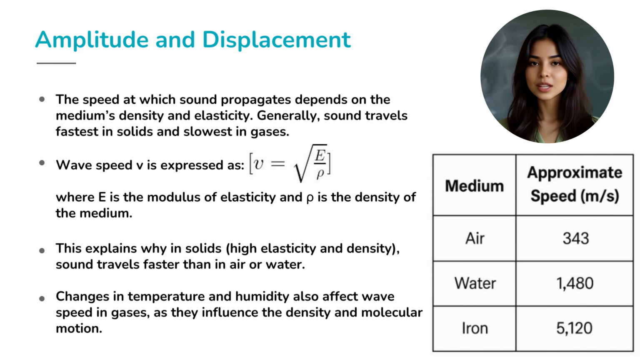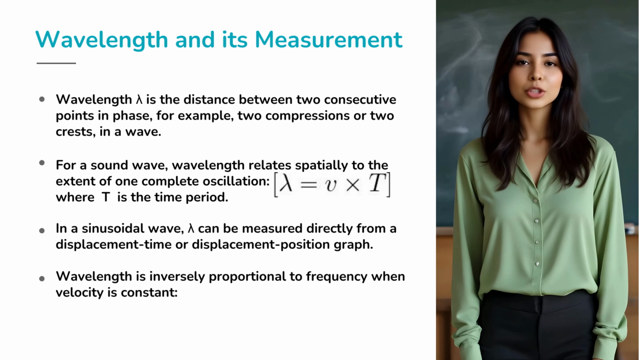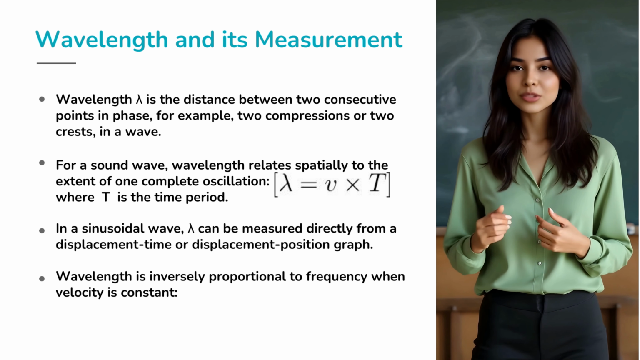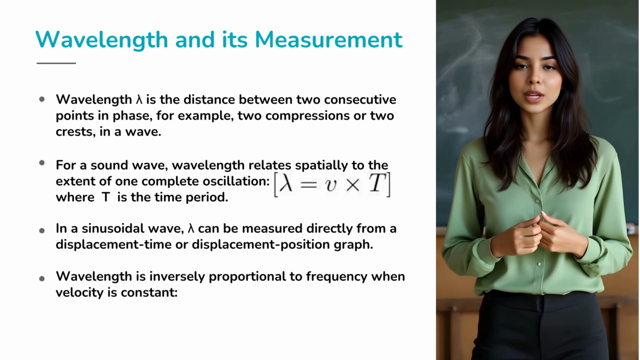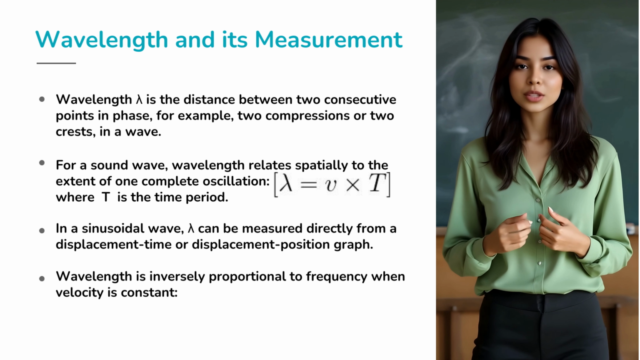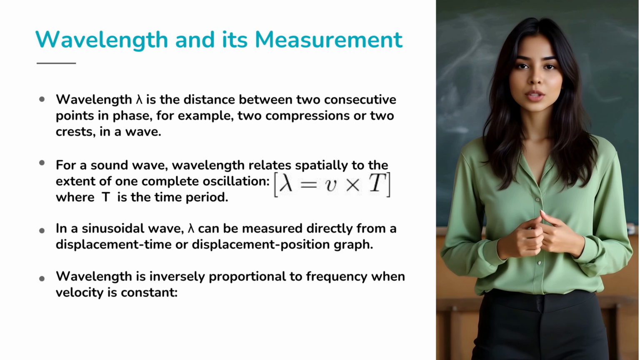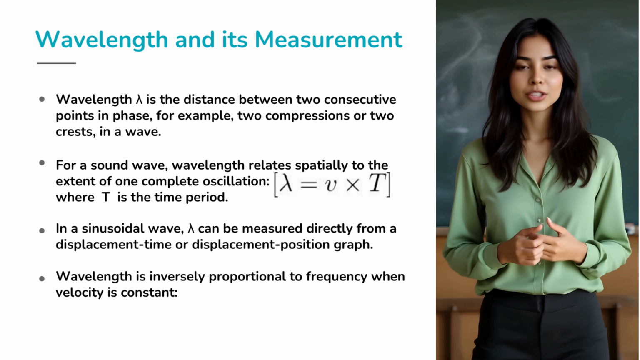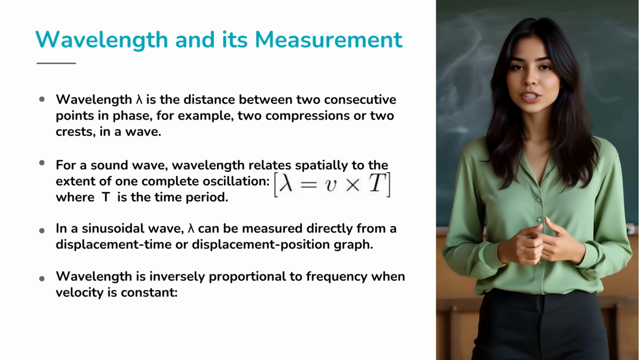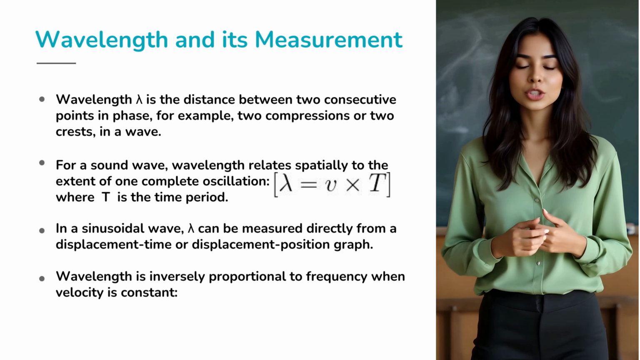Finally, changes in temperature and humidity also affect wave speed in gases because they influence the density and molecular motion of the medium. Have you ever stretched a slinky toy and noticed the repeating loops? The distance between two loops is like the wavelength of a wave. Wavelength, denoted by lambda, is the distance between two consecutive points in phase, for example, two compressions or two crests in a wave.